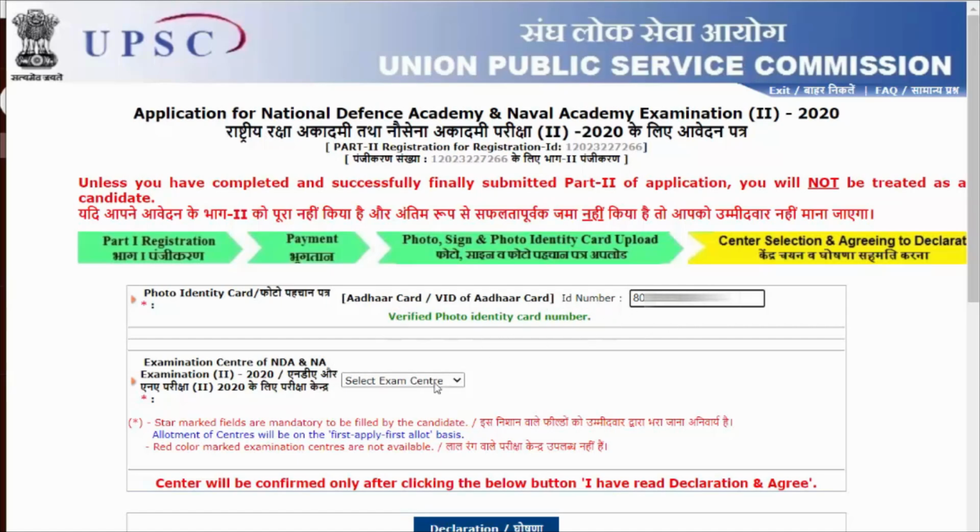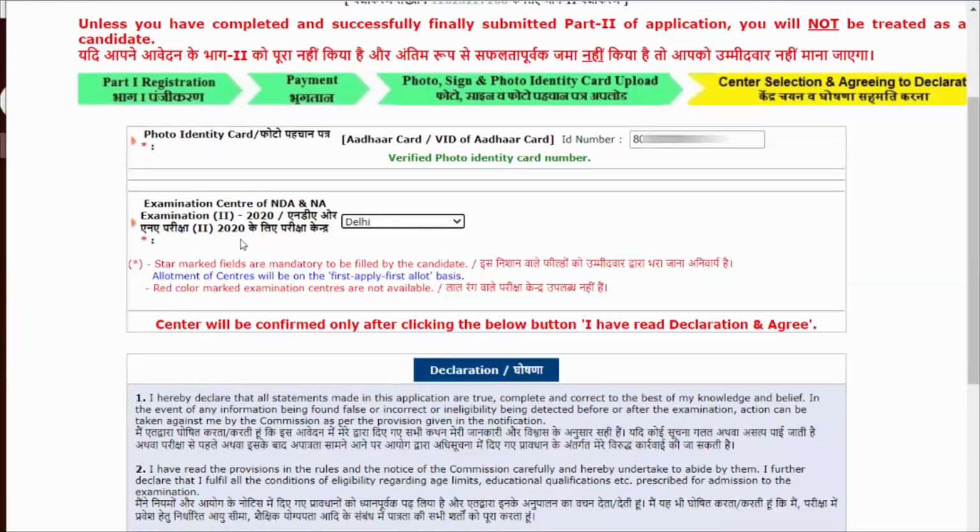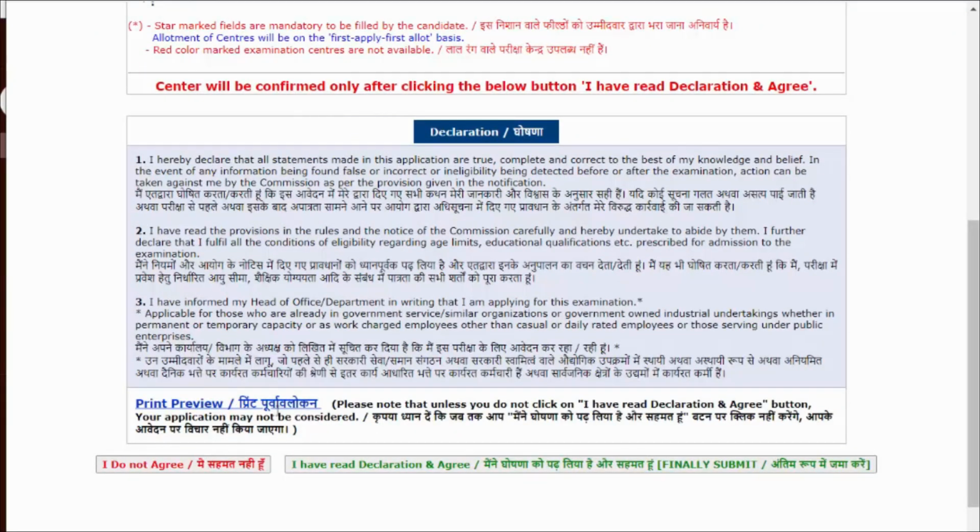Okay, then I will click on the exam center. Because I mentioned my address to be in Delhi, I will mention my exam center as Delhi. And then I will click on the declaration. I'll go through the declaration. It is mentioned here that please note that unless you click on the I have read declaration and agree button, your application may not be considered. So that is a very important one.